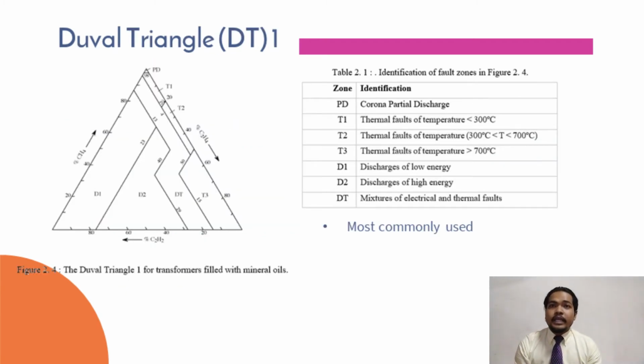In this project, there will be 4 Duval triangles that will be used, which are Duval triangle 1, Duval triangle 2, Duval triangle 3, and Duval triangle 4. All of these triangles are used for mineral oil filled transformers. Non-mineral oil will be excluded because in Malaysia, TNB uses transformers with mineral oil only. In figure 2.4, the Duval triangle 1 is shown. This triangle is commonly used as an early analysis for the DGA result. In the slide, you can see that the identification for fault zones is shown in a table.